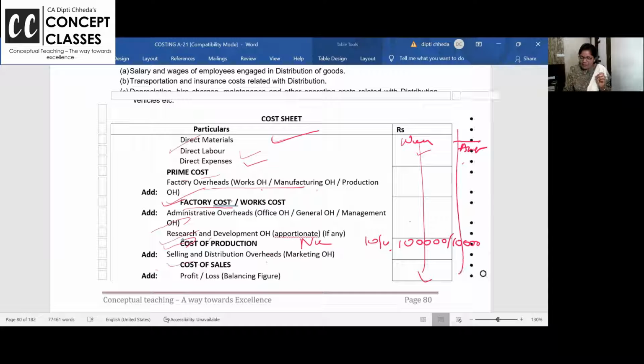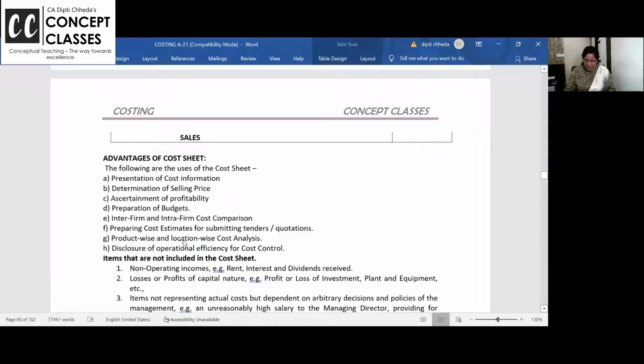Total amount you will write, but you can make a small per unit column also if the data is available. Or sometimes percentages also. Like factory overhead is 50% of prime cost. Labor is so much, material is so much, they can give some percentages also. So that is also one way they can ask you.